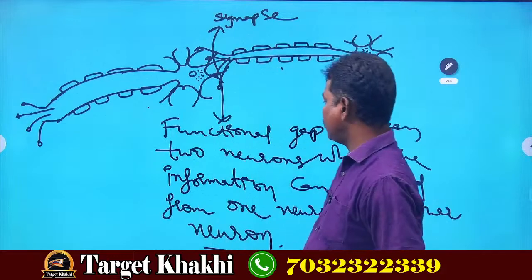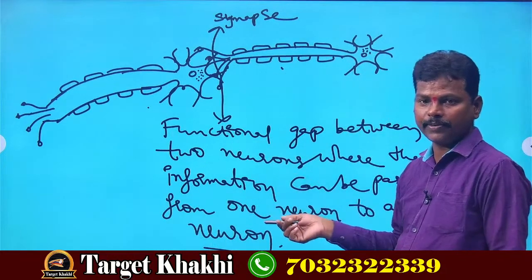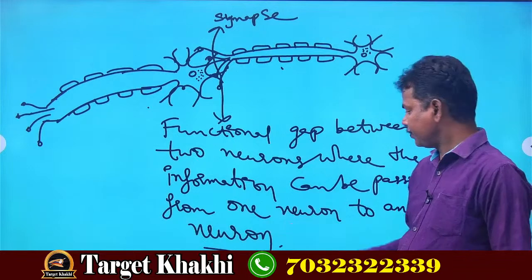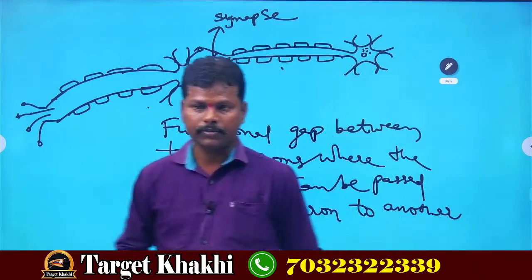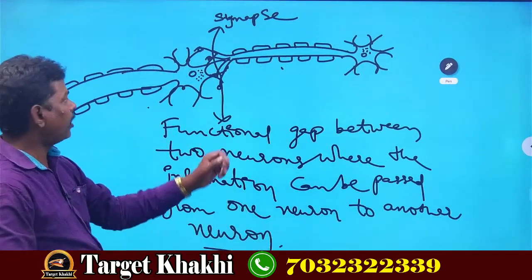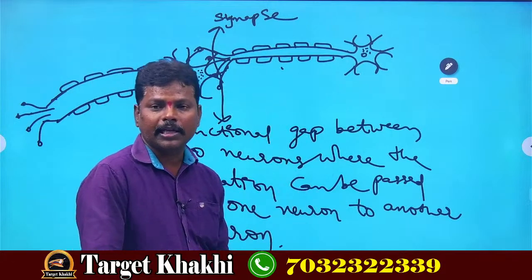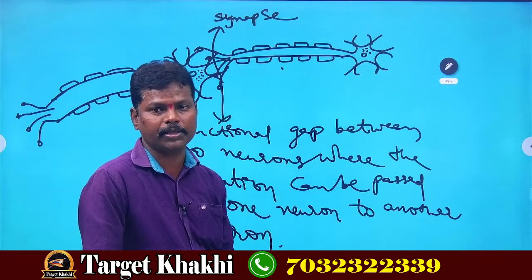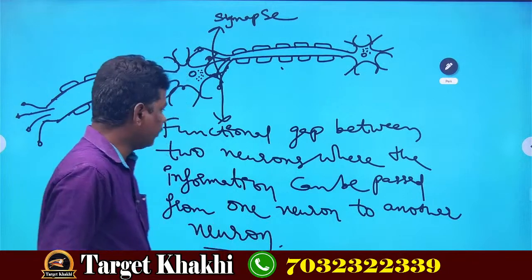Okay children, I have given the definition also, what is synapse. If you want to copy, you can. But without synapse, the information cannot be passed. So we have to remember this point, compulsory. Okay now, next.